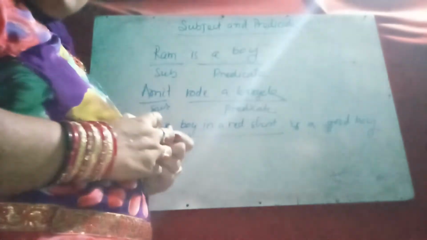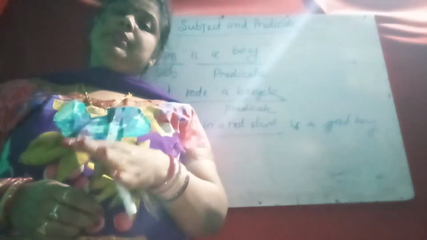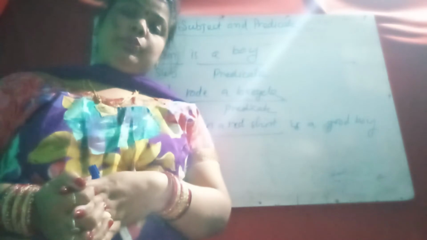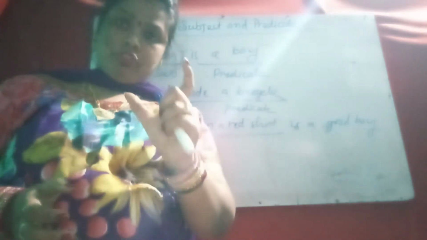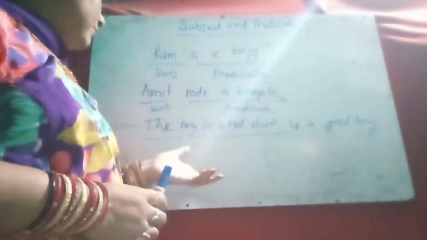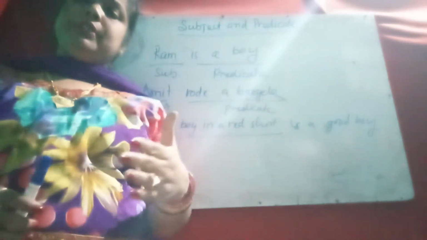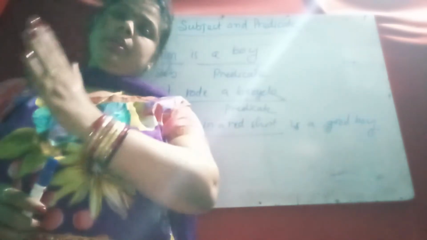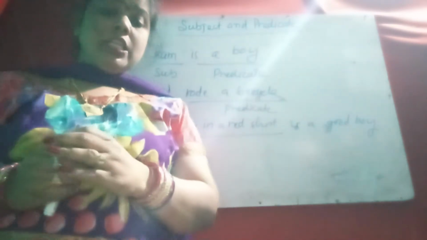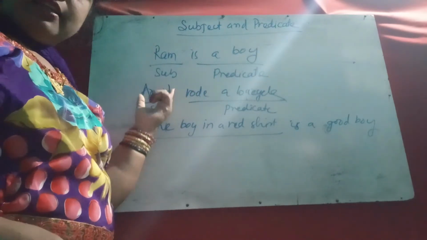The subject does not always start the sentence. Sometimes it may come in the middle or at the end of the sentence. So you have to study the sentence carefully to see which part is the subject and which part is the predicate. In Amit rode a bicycle, the subject came first.